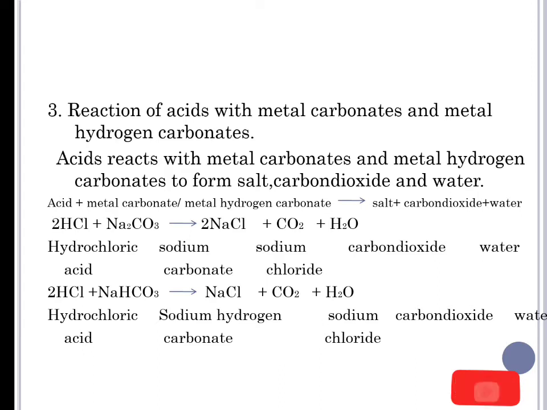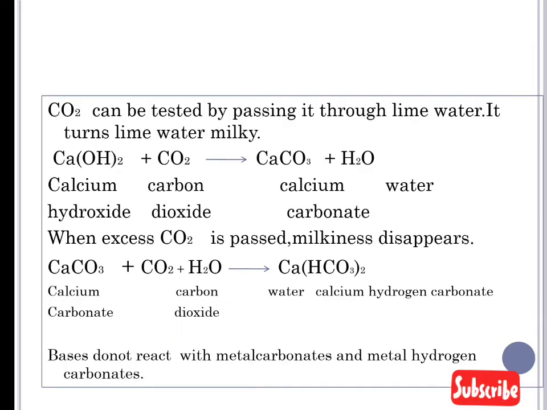When hydrochloric acid reacts with sodium carbonate, it forms sodium chloride, carbon dioxide and water. Again, if hydrochloric acid reacts with sodium hydrogen carbonate, then it forms sodium chloride, carbon dioxide and water. Here this carbon dioxide gas can be tested by passing it through lime water.